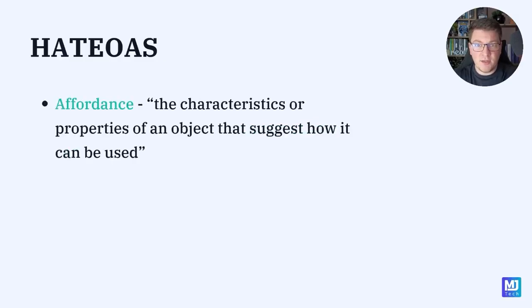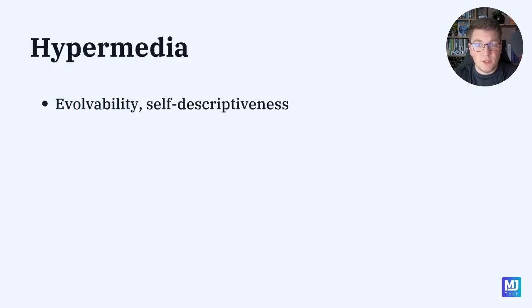Now, if you aren't a native English speaker, the word affordance might be new to you. Affordance means the characteristics or properties of an object, and in our case, a resource representation that suggests how it can be used. So this is what Hypermedia should allow for our API clients. By introducing support for Hypermedia inside of our API, we improve the evolvability and self-descriptiveness of the API.